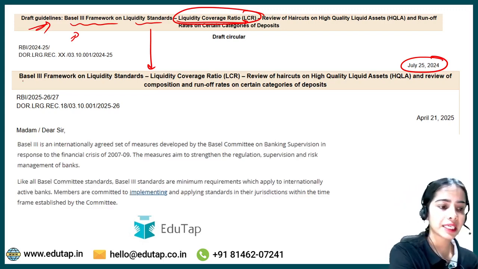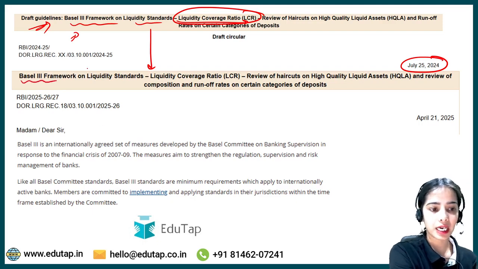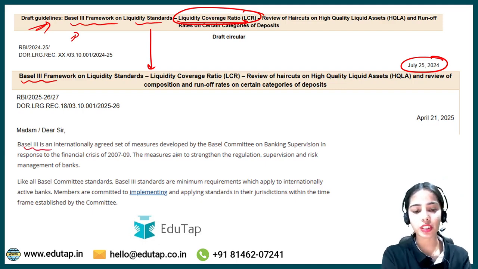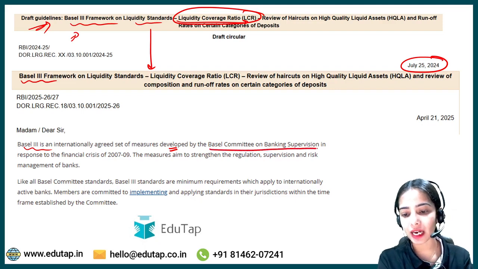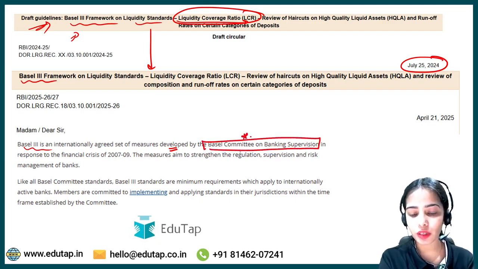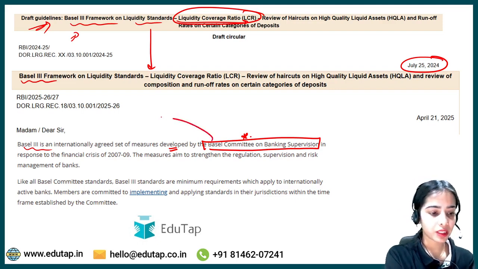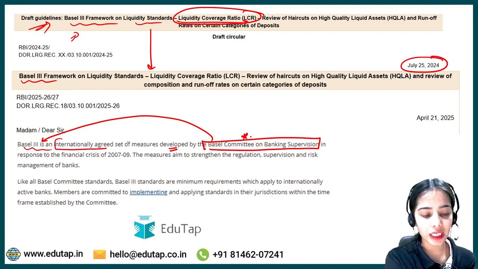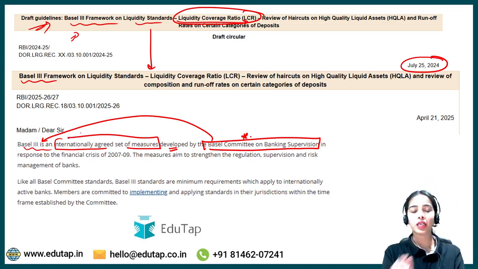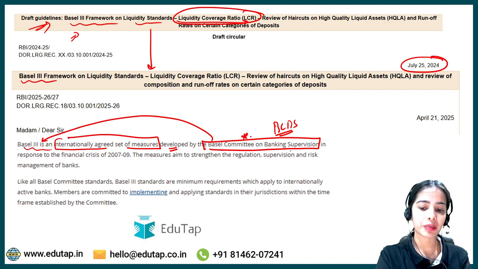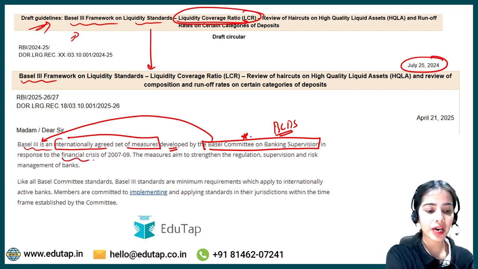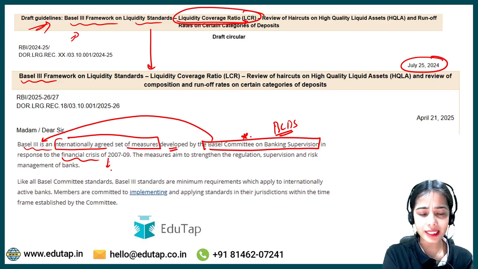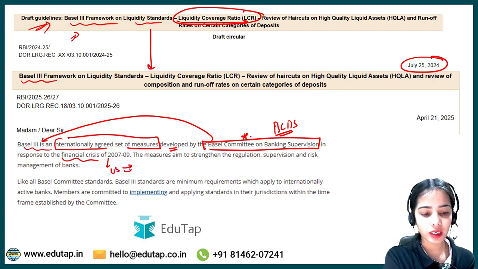But before that, let's understand Basel III, because it is regarding the Basel III framework. Basel III is an internationally agreed set of measures developed by the Basel Committee on Banking Supervision. The BCBS developed these measures in response to the financial crisis that started from the US and spread to other parts of the world, and it came to be known as the Great Recession.